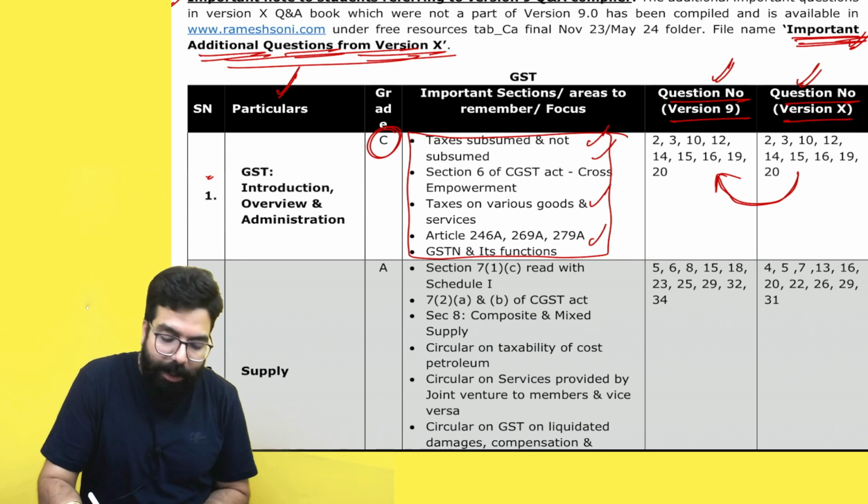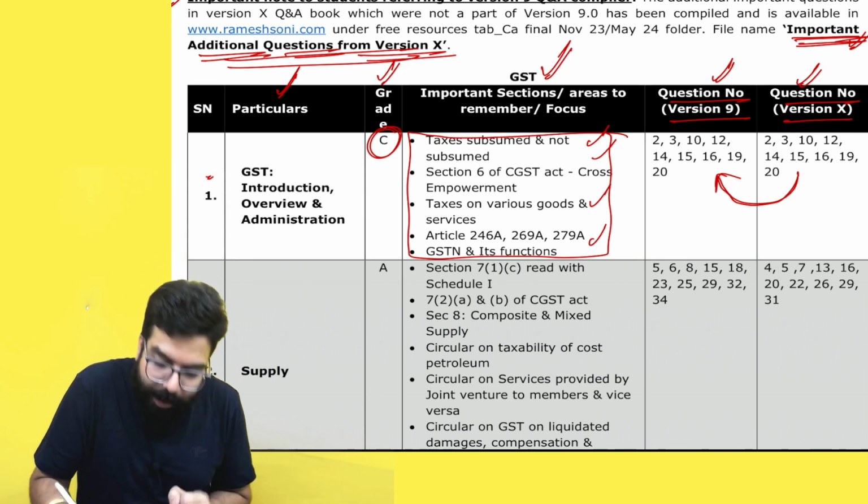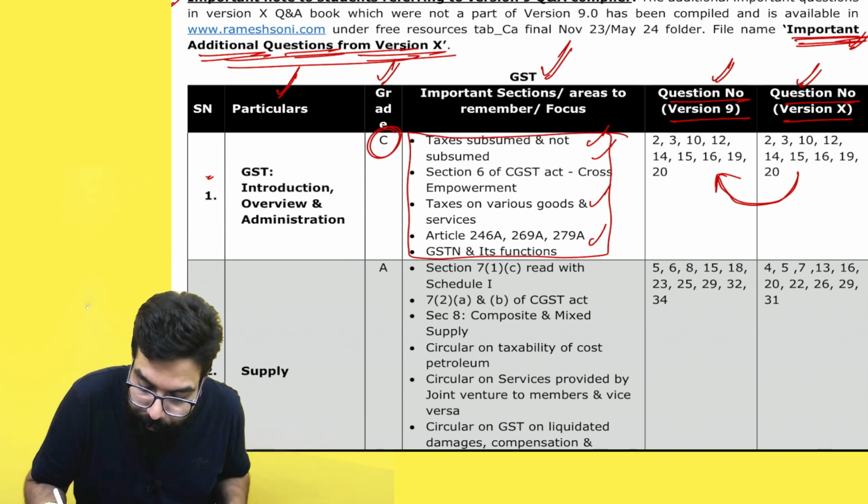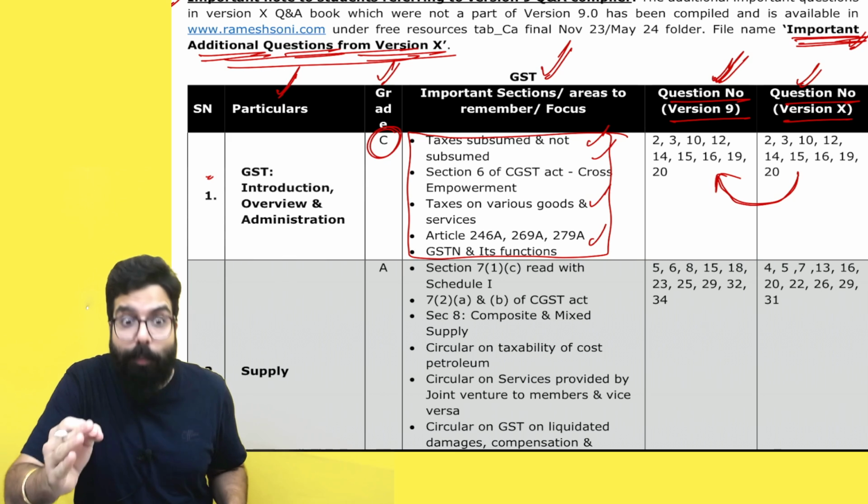Okay. So you got the grading of the chapter. You got the important areas which you have to focus on from that chapter. You got the questions which you have to write and practice.